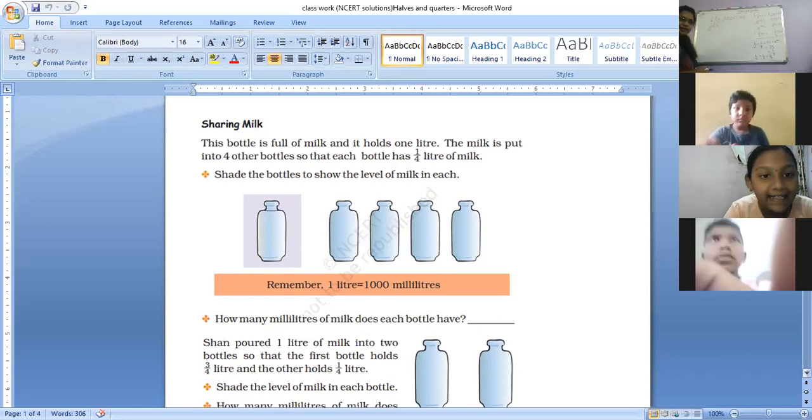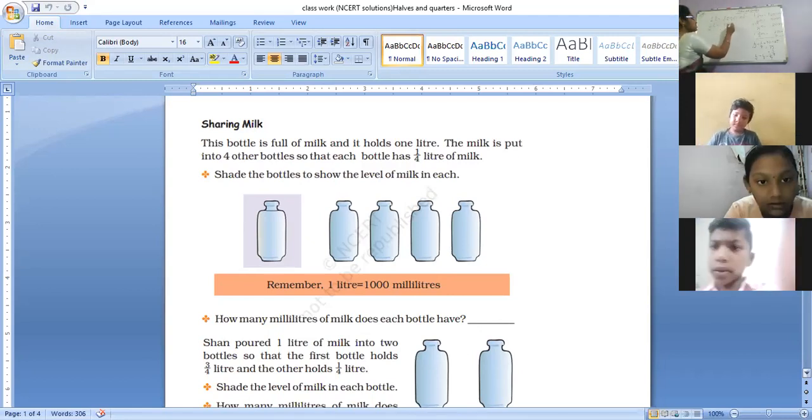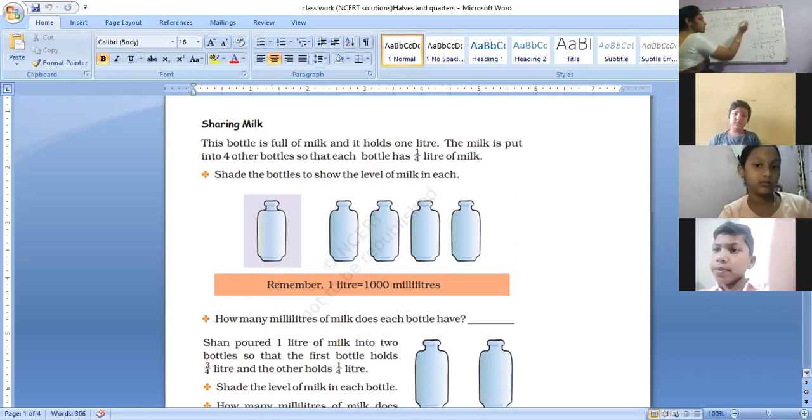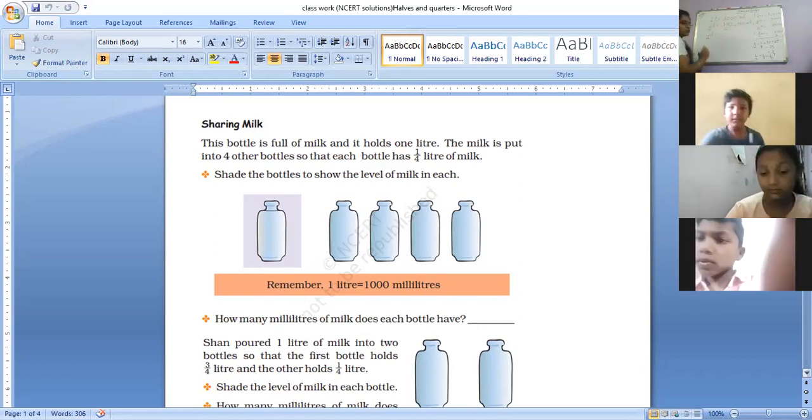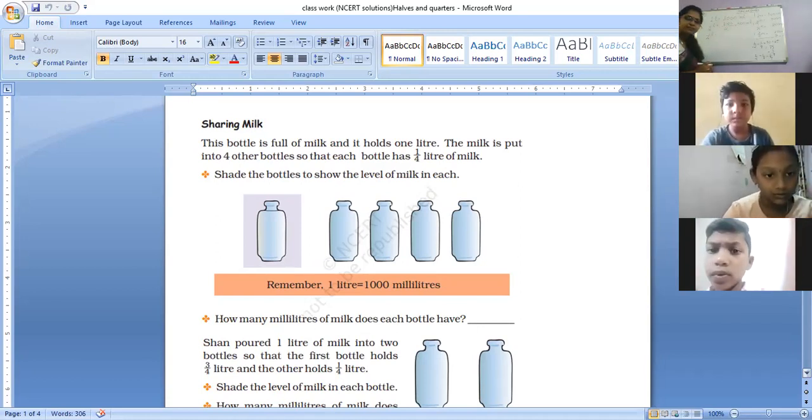Yes. How do you get that? 1000 divided by 2. Divide and see. It is 500 milliliters. Right? Correct? Next, 1/4 of a liter. 1 by 4. How to find out this? How to find, Akshat? Divided by 4. Very good.